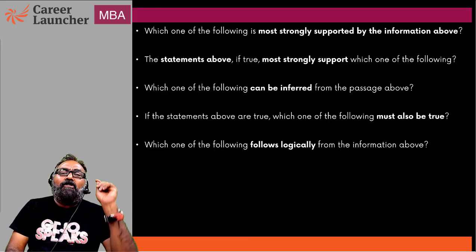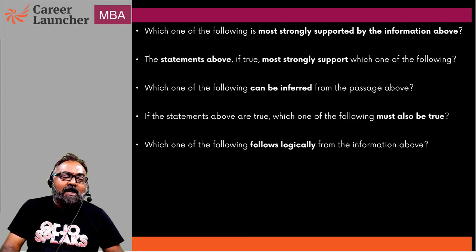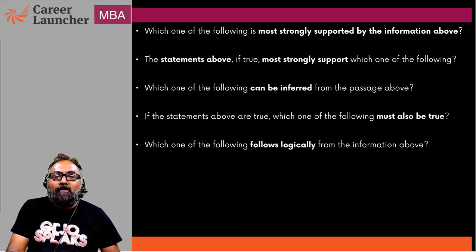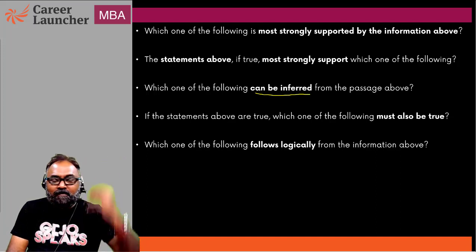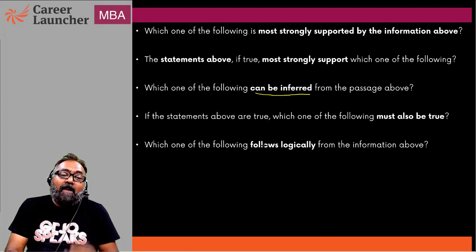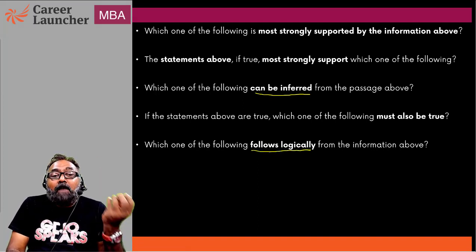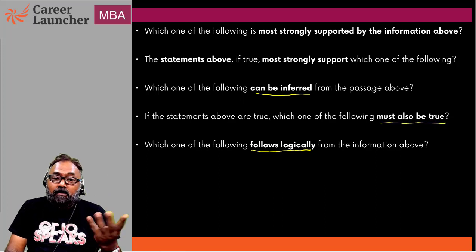I think the first thing is to understand there are a lot of different ways the question can be framed. One is the simple framing: which of the following can be inferred from the passage above, or each of the following can be inferred except, or you could simply say which of the following follows logically. That could be another way to say it. Or, if the above statements are true, which of the following must also be true.